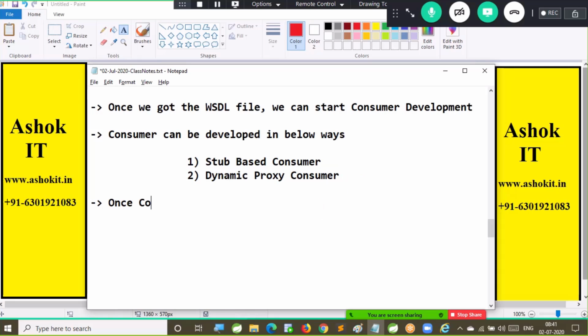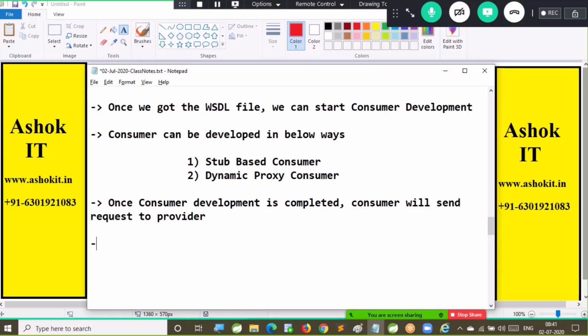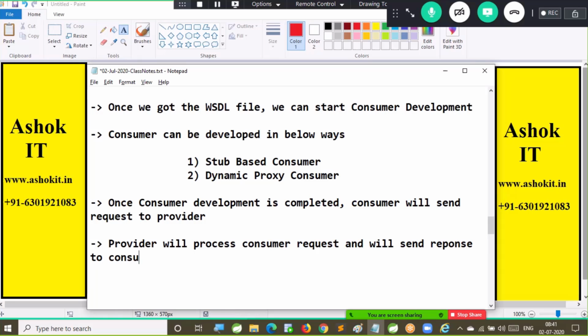Once consumer development is completed, the consumer will send a request to the provider. The provider will process the consumer request and will send a response to the consumer.